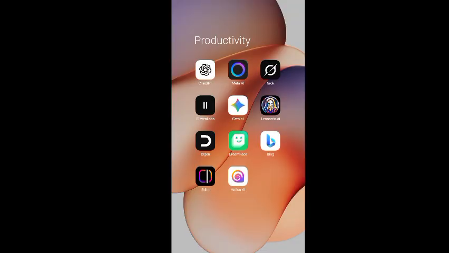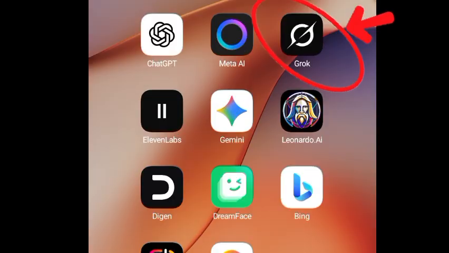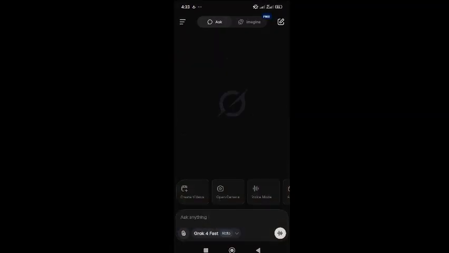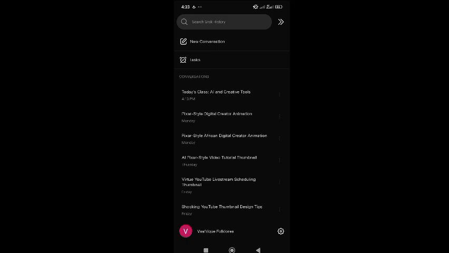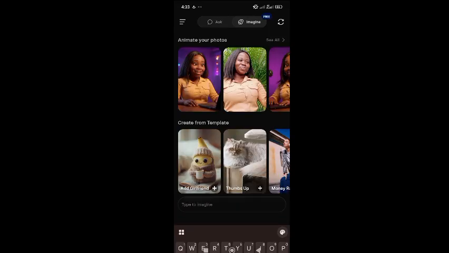How do you get Grok? If you don't have it on your phone already, you go to Play Store and then you look for Grok. This is the symbol for Grok. Download it, install it, and log in with your email. When you've successfully done that, this is what the interface looks like. So for a new conversation, you're going to click on imagine for you to be able to animate.